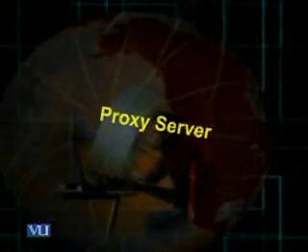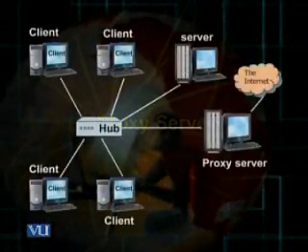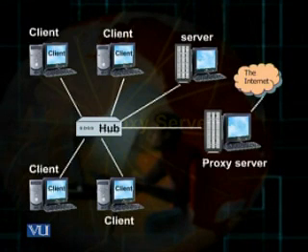In the slide, you can see I have shown you the setup of a proxy server. Here you see that there are a few client machines, in fact 4 client machines, and they are connected with the help of a hub, and then there is a server machine again connected to the hub, and in this fashion we create a LAN, and then we connect this LAN to the proxy server, and that proxy server is then connected to the internet.